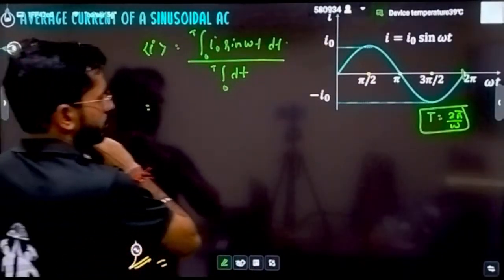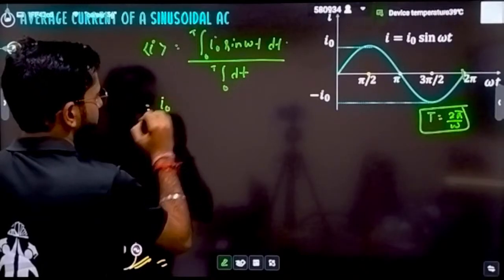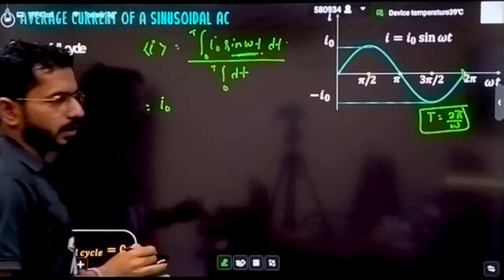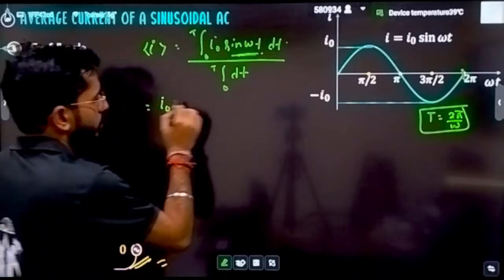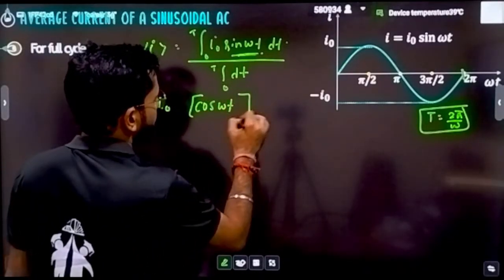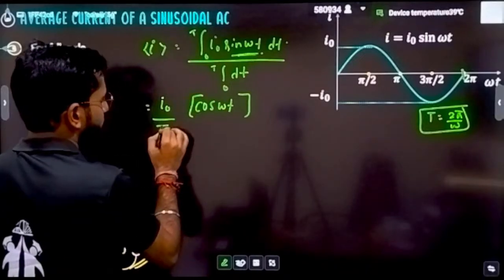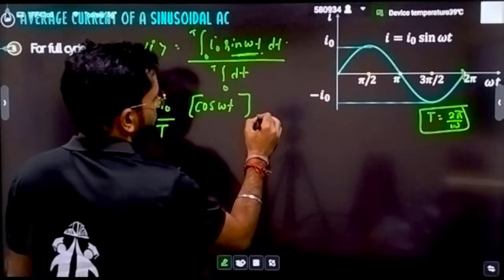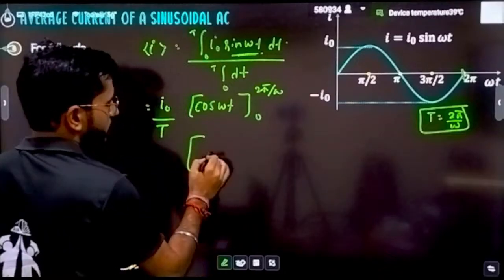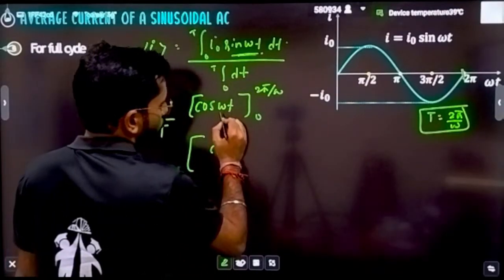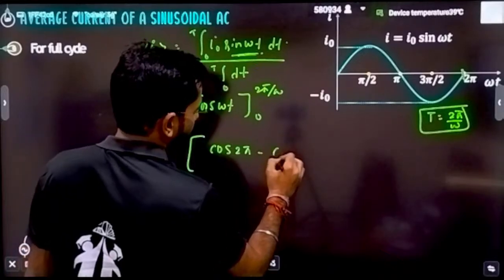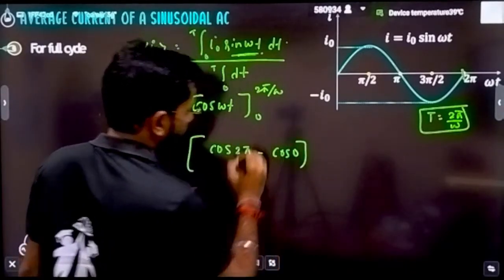Now I naught is a constant, take it out of the integration. The integration of sine omega t, students, is going to give you cos of omega t with a negative sign, divided by the denominator, which gives you T. Now put the limits 0 to 2 pi by omega. What will you get? Cos of omega into 2 pi by omega, which is simply cos of 2 pi, minus cos of 0.